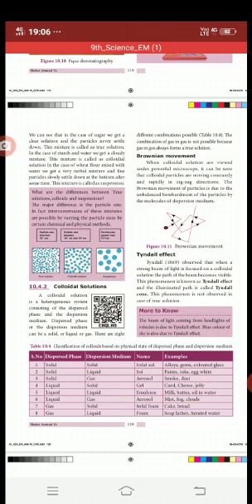The seventh one is gas and solid. The combination of gas and solid we call a solid foam. Examples are cake and bread. The bubbles present in cake and bread are due to the gas present in the bread. That's solid foam. The eighth and last combination is gas and liquid, which forms a foam. Examples are soap lather and aerated water.